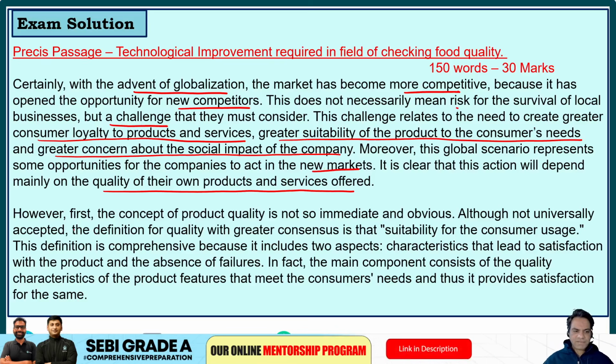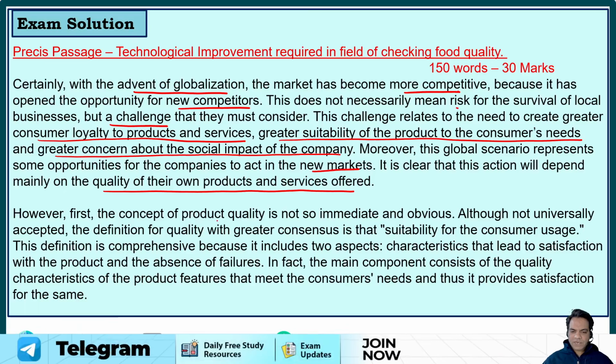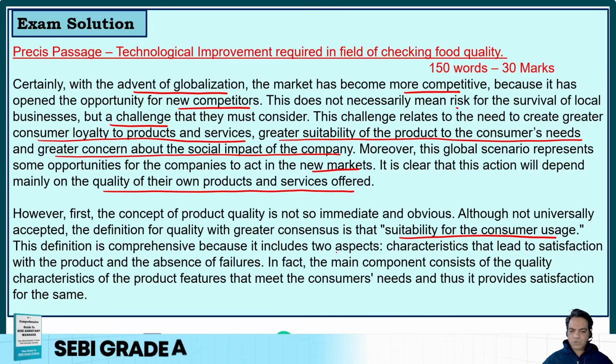Now, however, first, the concept of product quality is not so immediate and obvious. Although not universally accepted, the definition for quality with greater consensus is suitability for consumer usage. This definition is comprehensive because it includes two aspects: characteristics that lead to satisfaction with the product and absence of failures.